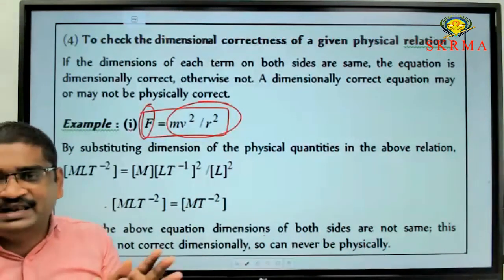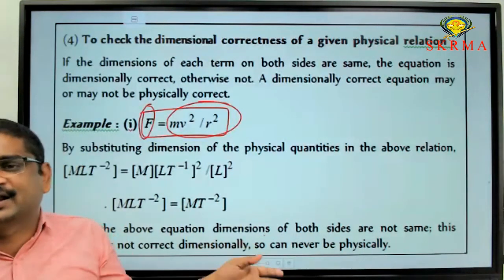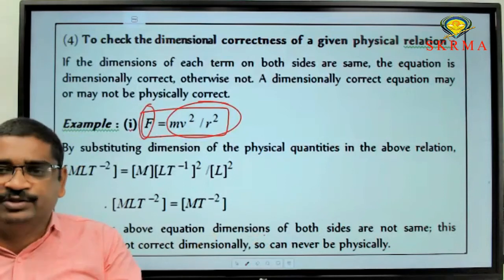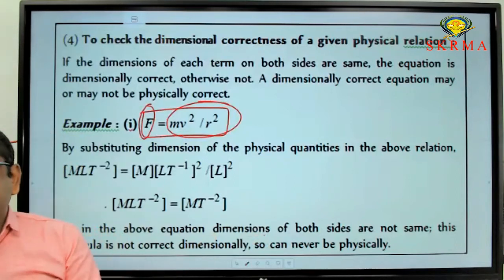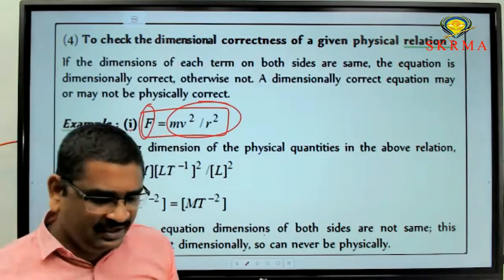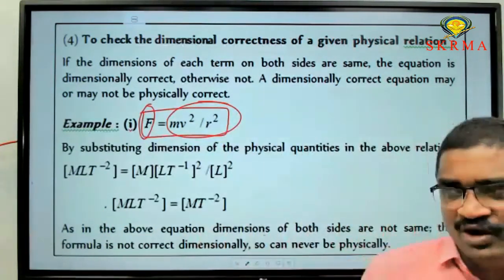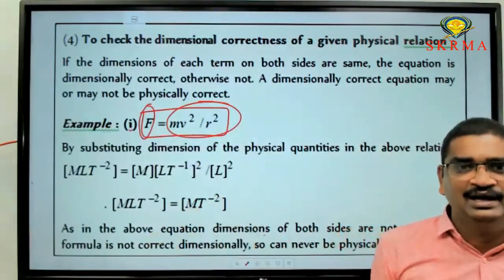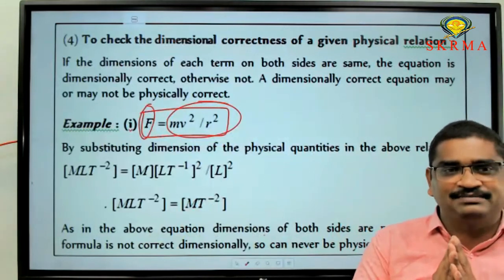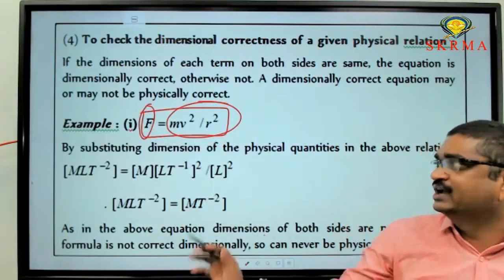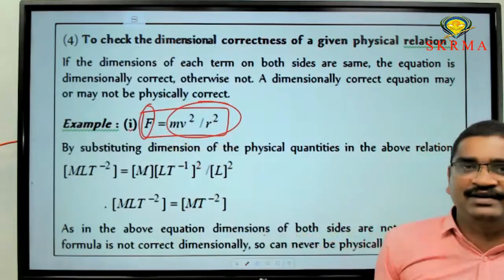Physics lo wrong ani cheppalante em cheyali? Dimensional ga wrong aithe physics lo aa formula valid avadu. So asalu physics lo aa formula teeskokodu. So if any physical quantity or any equation is wrong according to the dimensional analysis, then that is not acceptable in physics. So here also mv square by r square is the wrong equation.